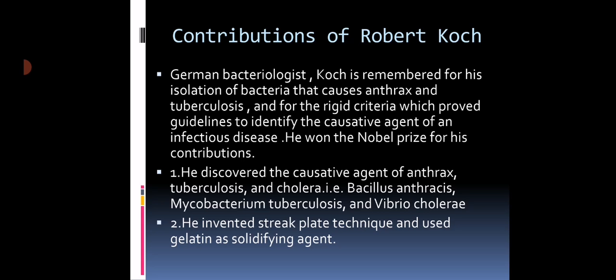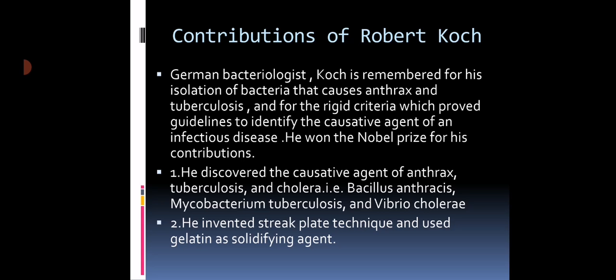He invented the streak plate technique and used gelatin as a solidifying agent. The streak plate technique is a very important technique in order to isolate an organism. In microbiology, whenever we want to study one kind of microorganism from a mixed population, the first step we have to take is the isolation step.